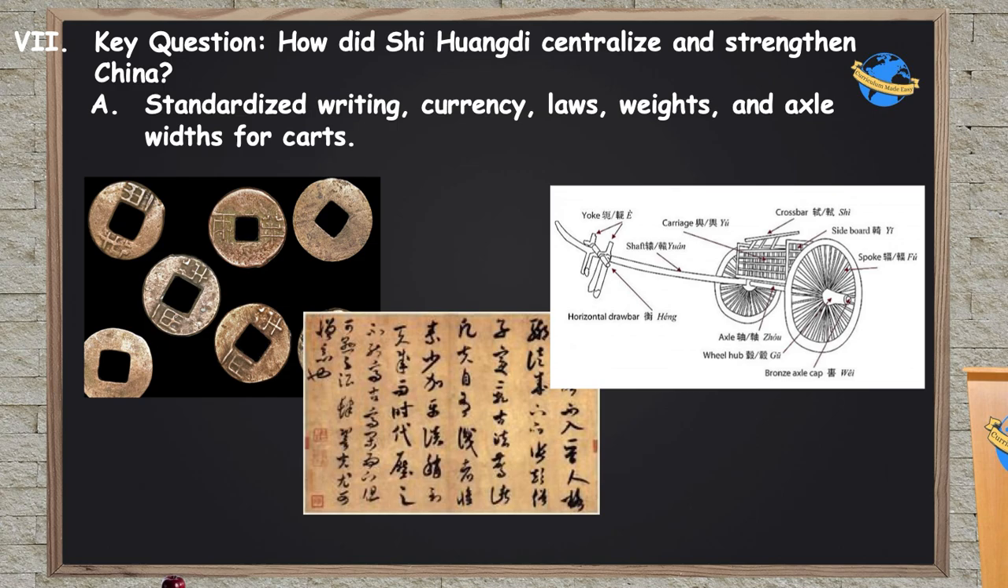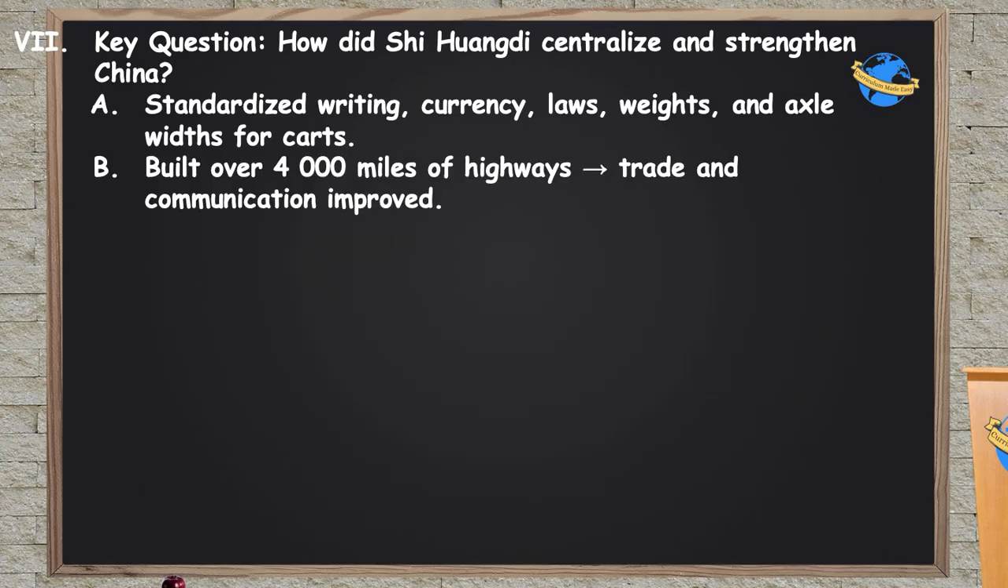They established a common currency, reformed the laws, and created a standard set of weights so everyone measured things the same way. They even set a standard axle width for carts so that all the roads could be built to one standard. And now that they've standardized the axle length, so they know how wide all carts are going to be in the empire, they built over 4,000 miles of highways, which encouraged trade and communication all across their empire. Again, just like the Romans, roads are key to the Qin dynasty's empire.